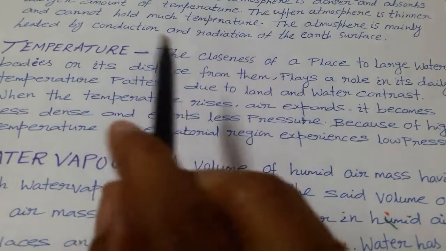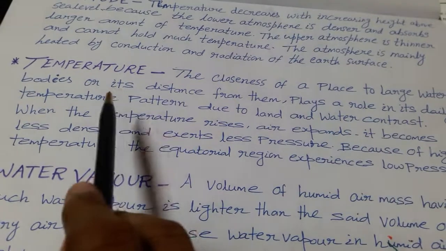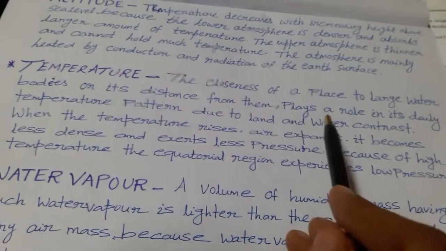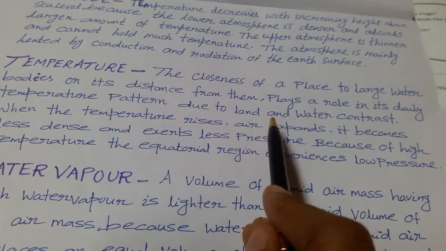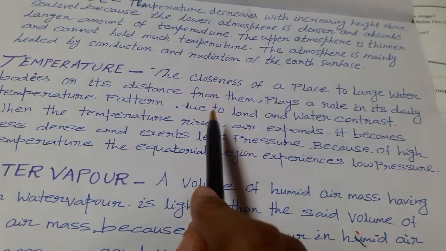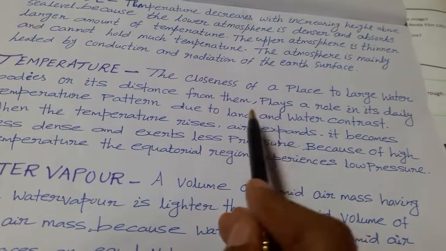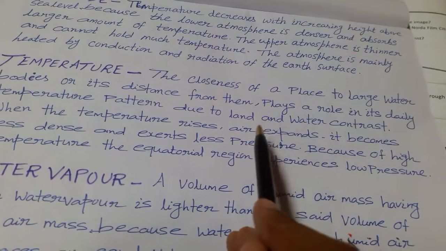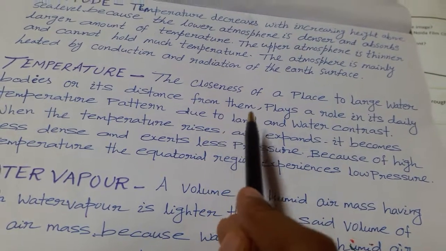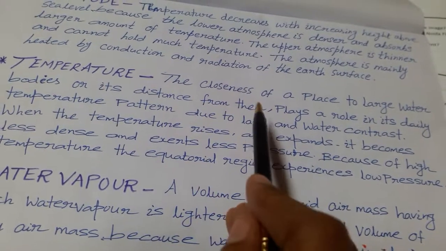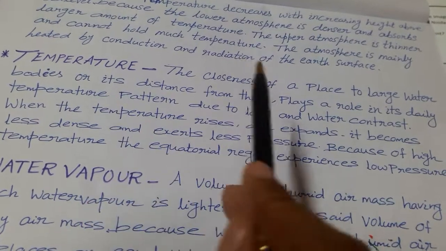Then second factor, temperature. The closeness of a place to large water bodies or its distance from them plays an important role in its daily temperature pattern due to the land and water contrast. What is the nature of land and what is the nature of water? Land absorbs heat fast and radiates heat fast, but water masses absorb heat slowly and radiate heat slowly. Thus we find variation in temperature, mainly in the coastal area. Moderating the temperature, we get a moderate climate at the coastal area compared to the interior area.